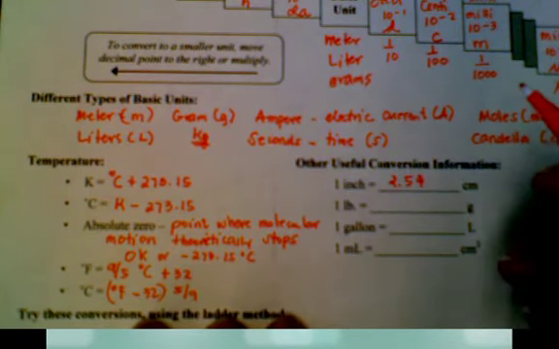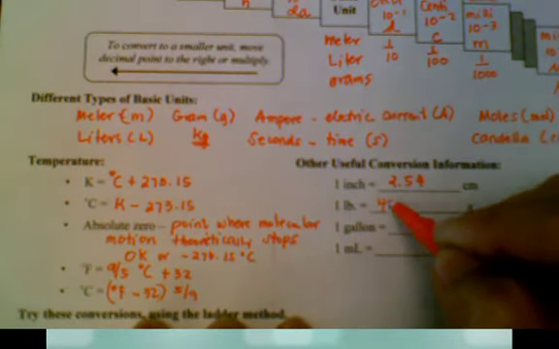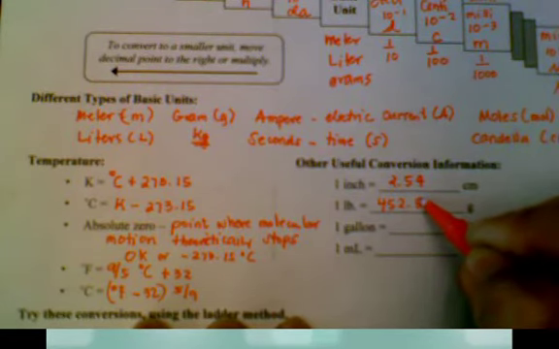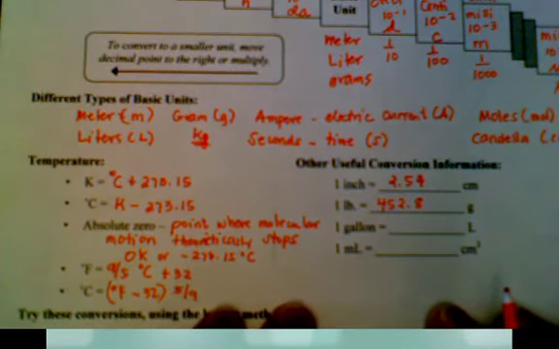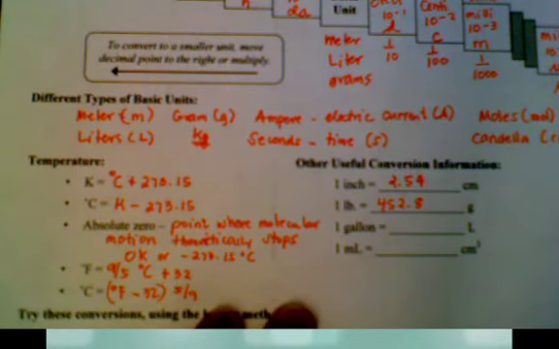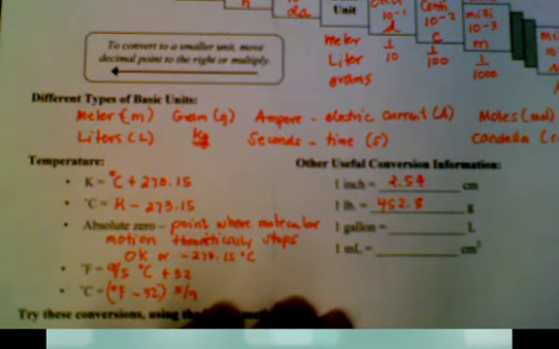Now 1 pound is 452.8 grams. That means it's less than half a kilogram, because 1 kilo is 1,000 grams, and half would be 500 grams. So less than 500 grams is 1 pound. It's about 2.2 pounds per kilo. So if somebody weighs 100 pounds, that's very different from weighing 100 kilos.